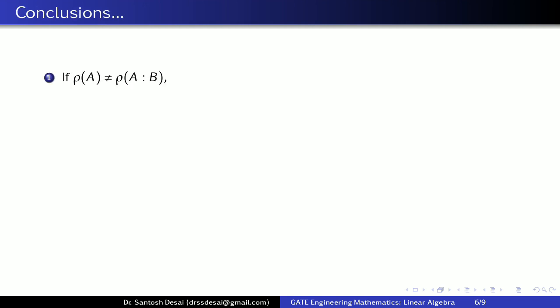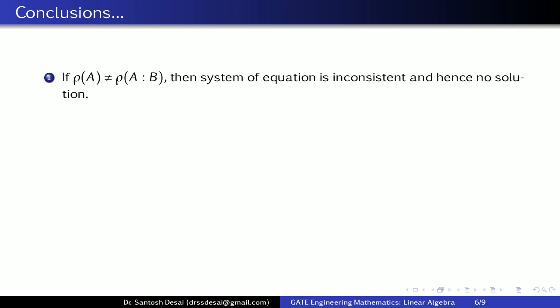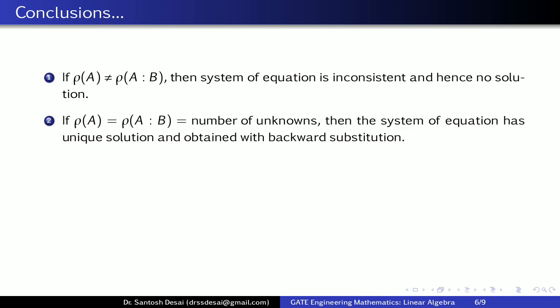The first one, if rank of A is not equal to rank of AB, then the system of equations is inconsistent and hence has no solution. If rank of A is equal to rank of AB, then the system is consistent, and if it is equal to the number of unknowns, then we say that the system has a unique solution, and the solutions are obtained with backward substitution.